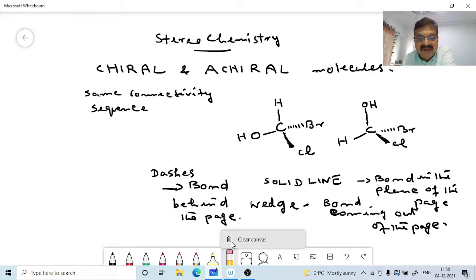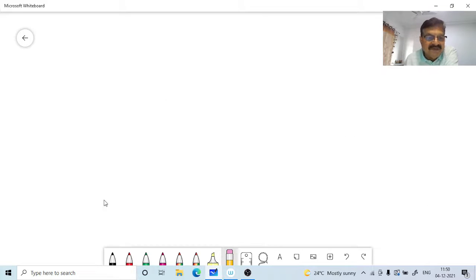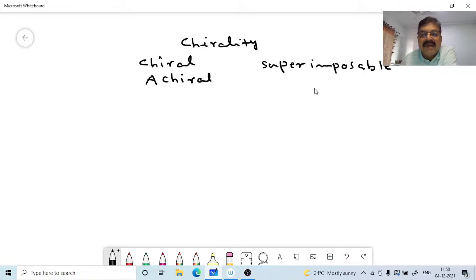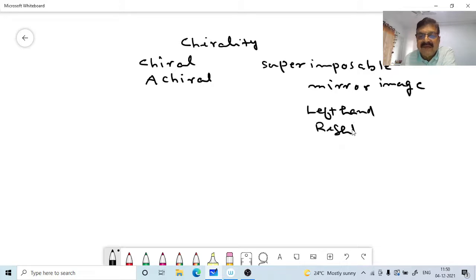Now we will come to another interesting aspect here, chirality. We have not discussed chirality so far. Chirality, chiral, achiral. There are different terminologies here. Superimposable, mirror image, left hand, right hand. These are the words we will have to study or keep in mind.